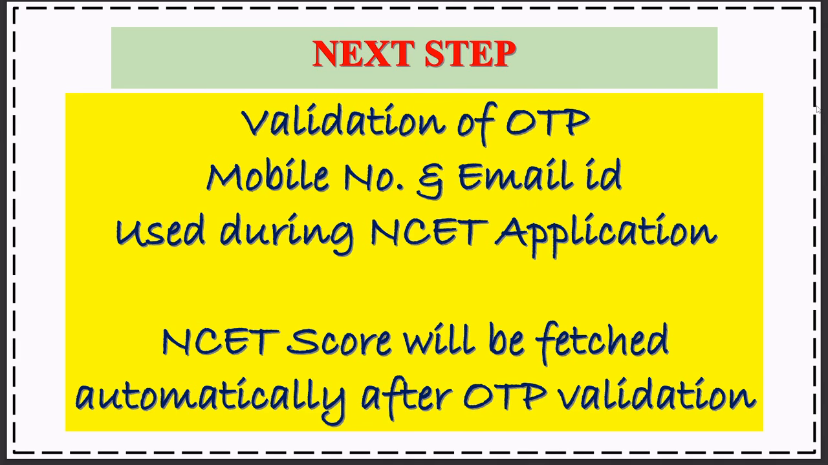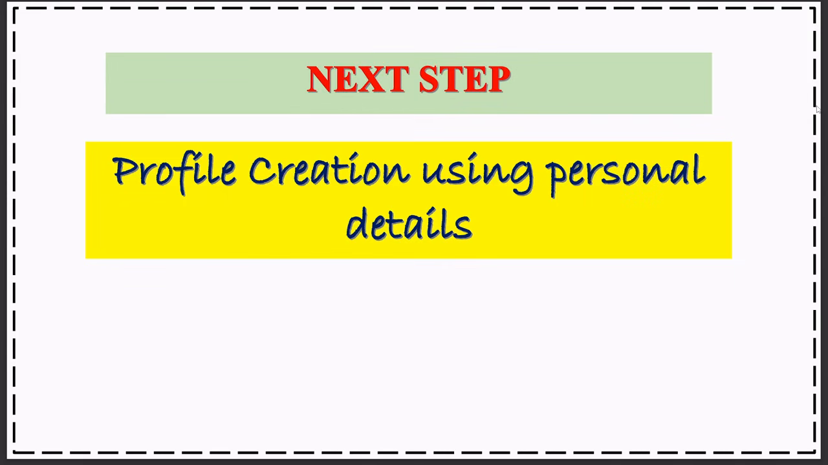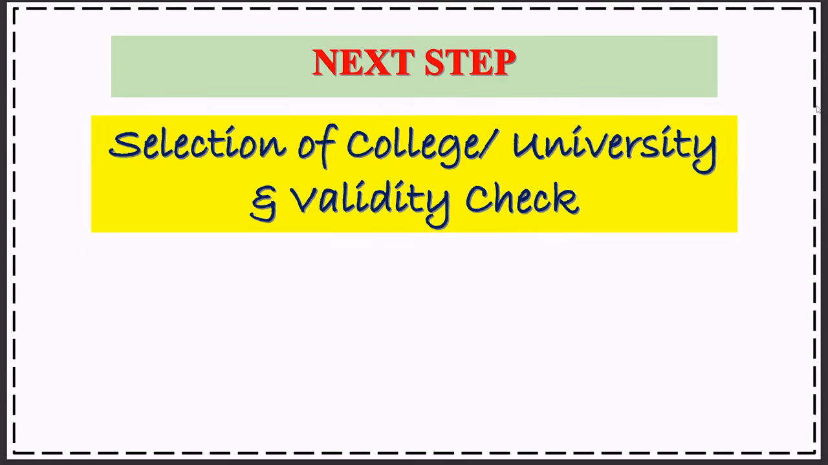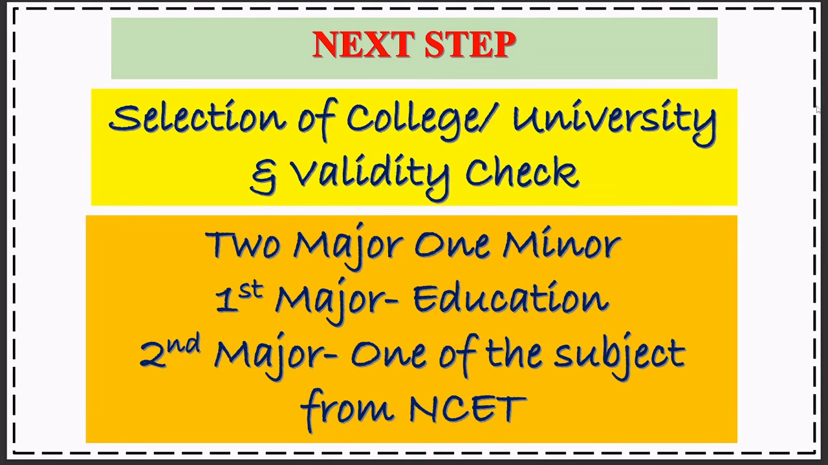After the validation of the 2 OTPs, you need to create your profile in the SAMAS portal. After creation of the profile, you need to select university or autonomous colleges for program selection, where you want to place your application for admission. After that, you need to check the eligibility for the program.